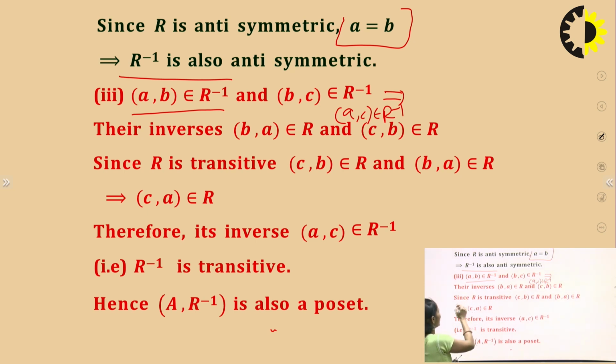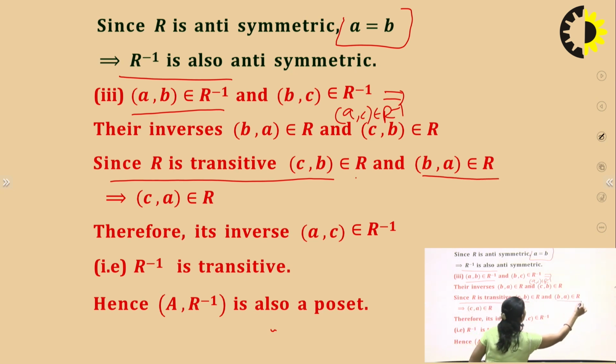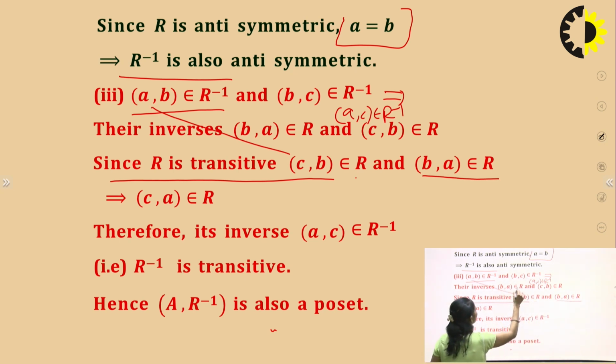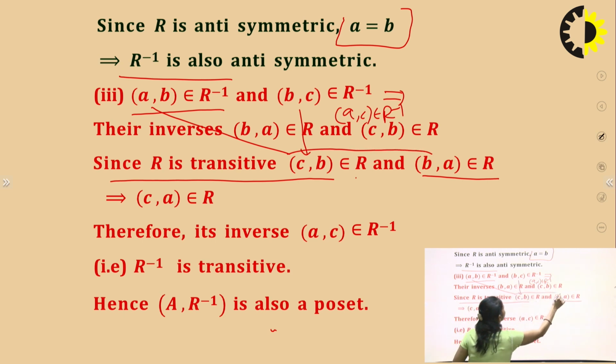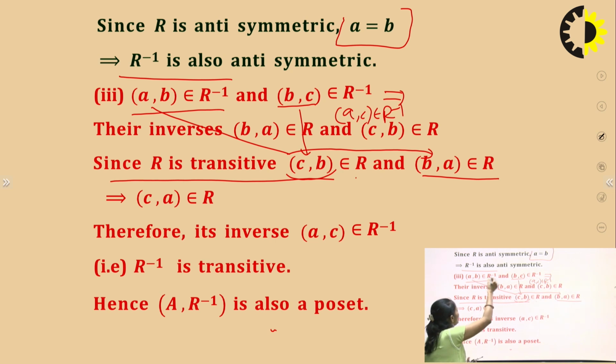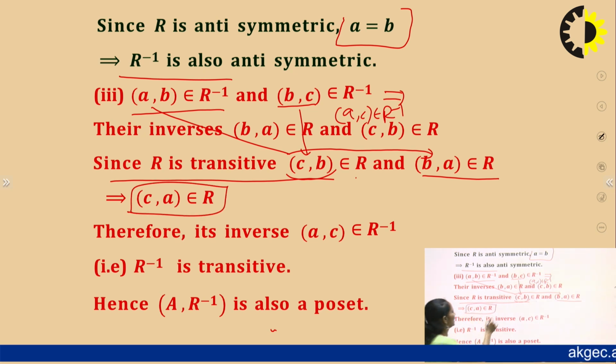So, again, we check, since R is transitive. If (b,c) belongs to R inverse, then (c,b) belongs to R, and if (a,b) belongs to R inverse, then (b,a) belongs to R. So (c,a) belongs to R, since R is transitive.